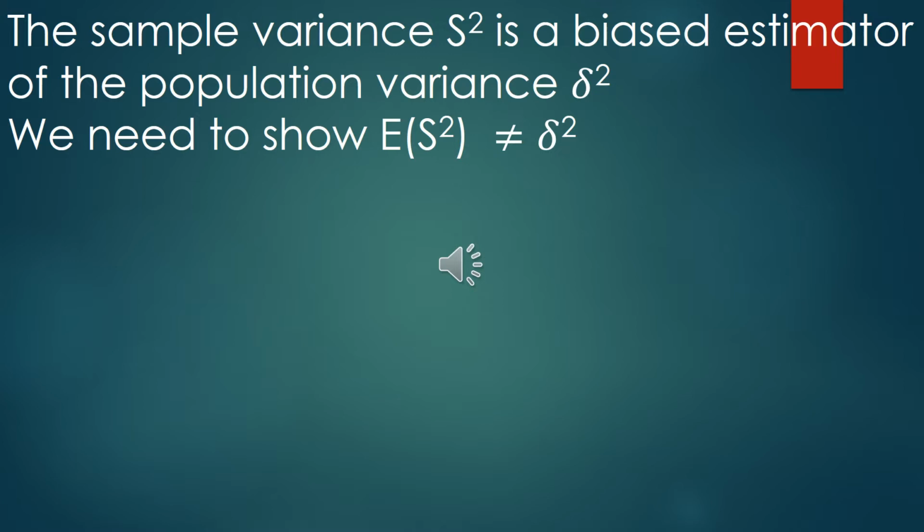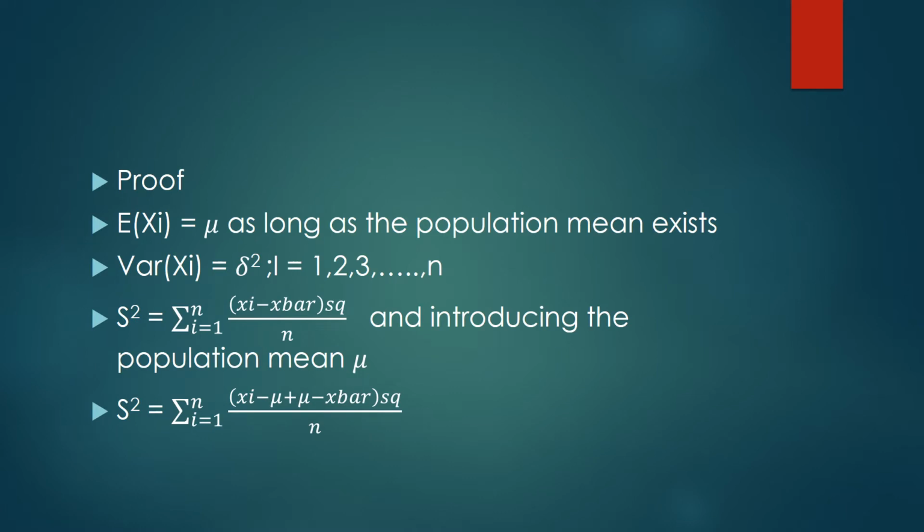So if the expected value of the sample variance is not equal to the population variance sigma squared, then we say that the sample variance S squared is a biased estimator. But if we can prove that the expected value of S squared is equal to sigma squared, the population variance, then we can say S squared is an unbiased estimator.